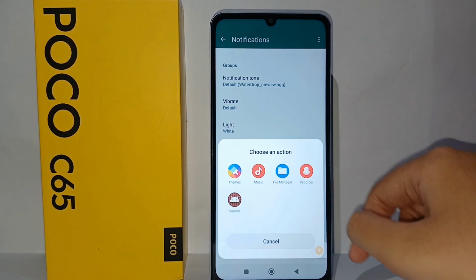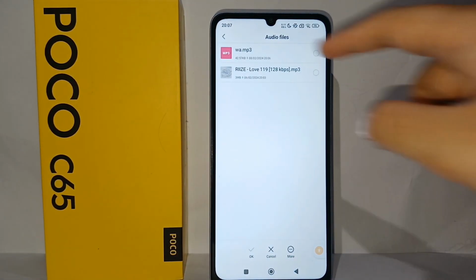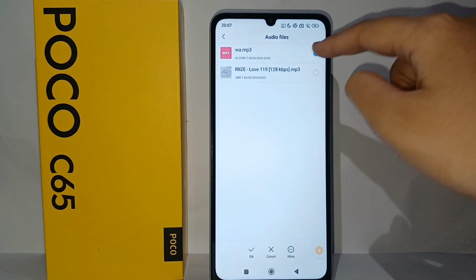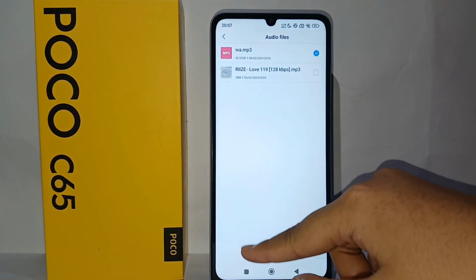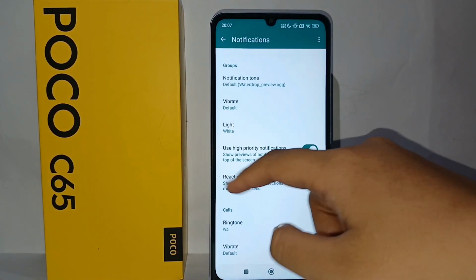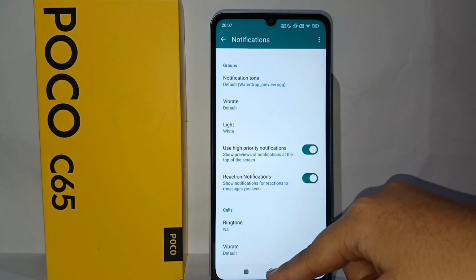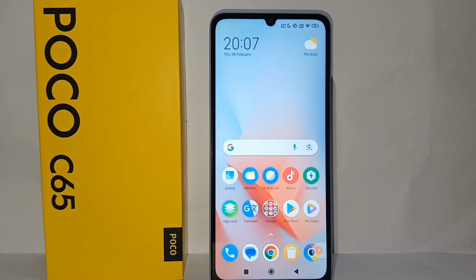And right here, now you can choose file manager. And so yeah, this sound you can click, and you can click OK. And the ringtone of your WhatsApp will be calling your name, guys. Alright, so yeah, here's the tutorial on how to change the WhatsApp ringtone to shout out name on Poco C65.